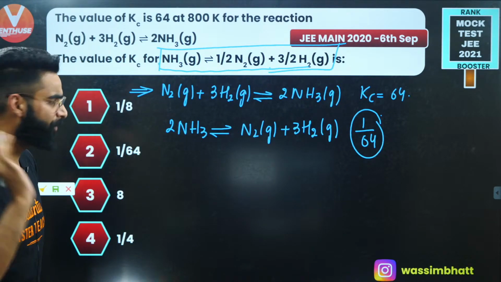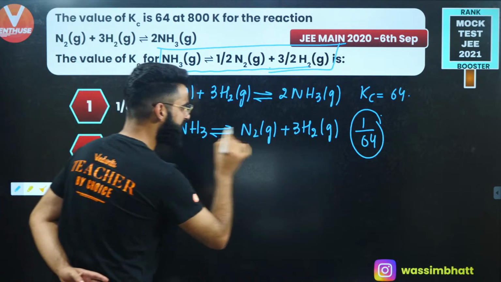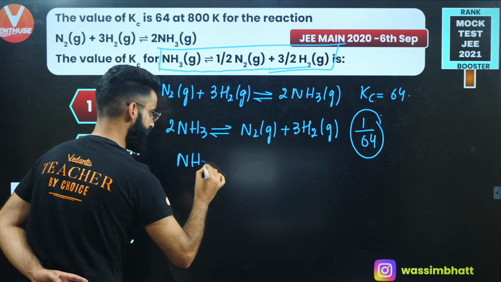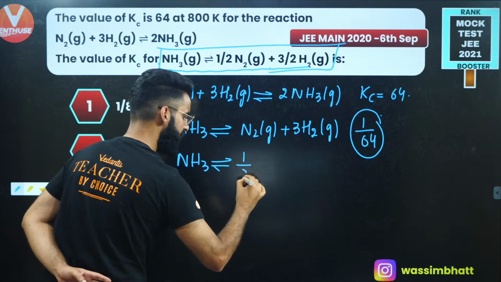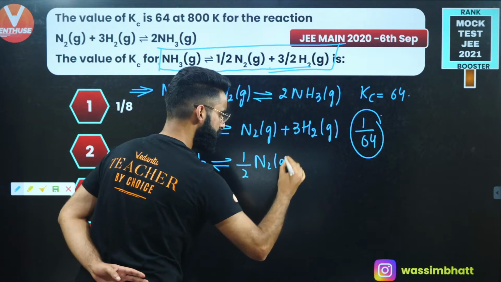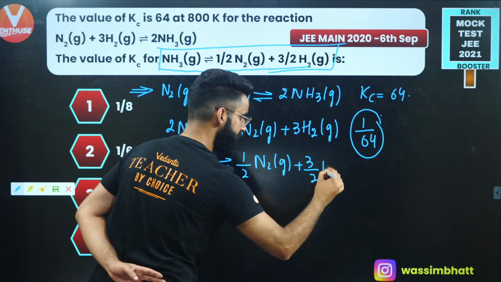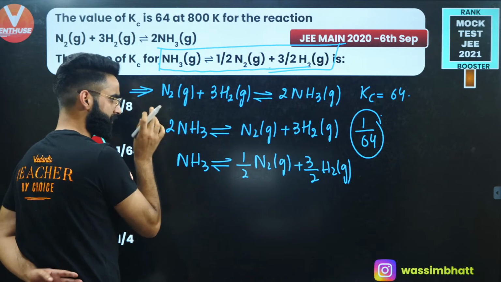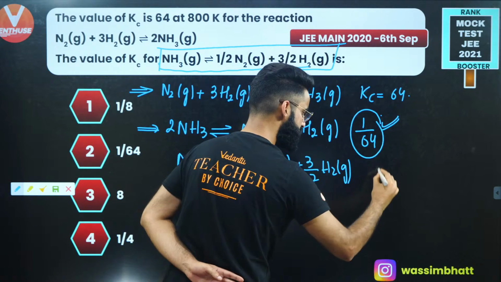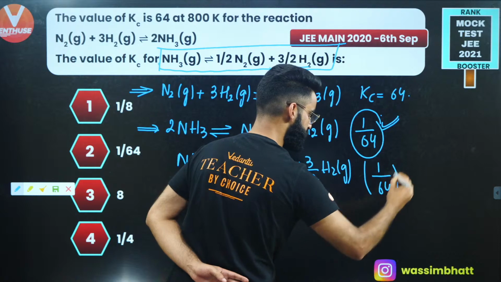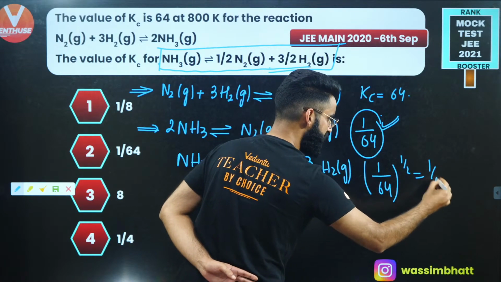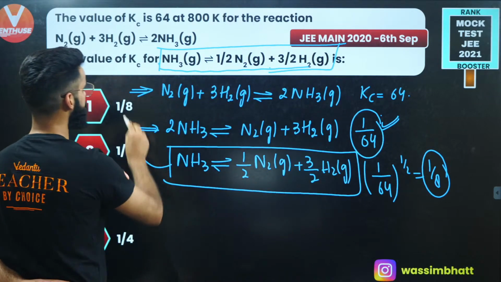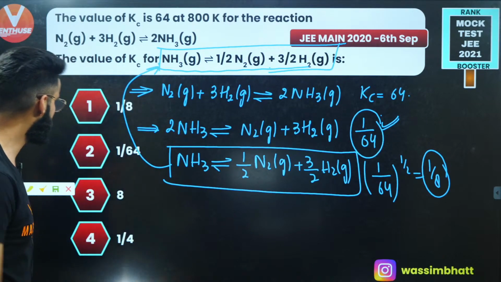Now, I'll simply multiply this reaction by 1 by 2. It's going to be NH3 in equilibrium with half of N2 gas plus 3 divided by 2 times H2 gas. Since I have multiplied the reaction by 1 by 2, that 1 by 2 goes to the power of the equilibrium constant. So it's going to be 1 divided by 64 raised to the power 1 by 2. The value comes out to be 1 by 8. So 1 by 8 is the equilibrium constant of the reaction I was supposed to calculate. Is there any option?